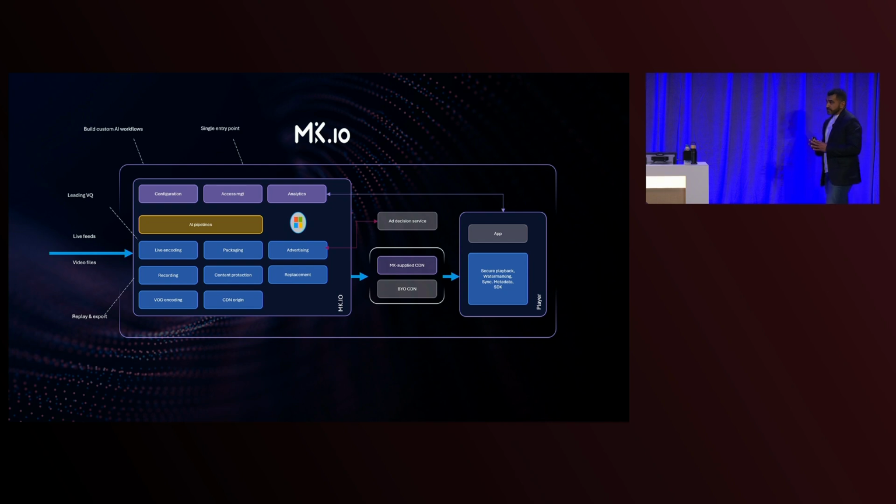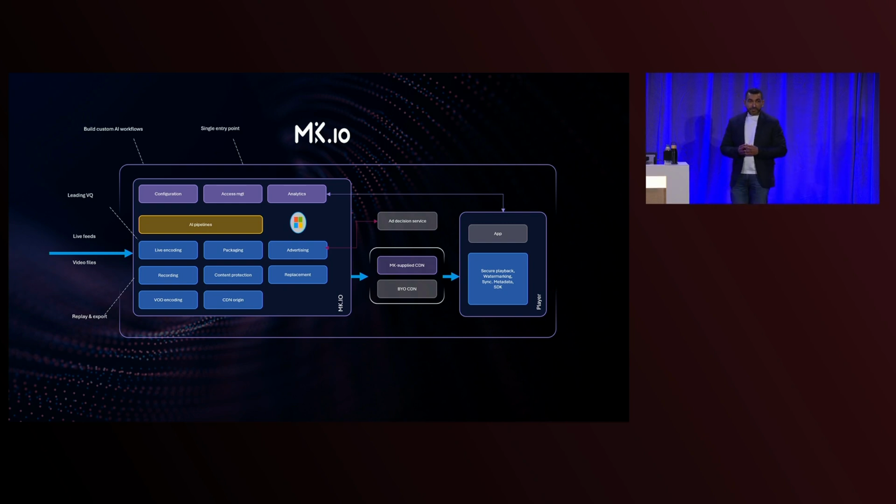And this is where the MK.io AI pipeline comes in, an intelligent engine for video workflows. As content flows through, the pipeline analyzes and enriches every second, from automatically detecting important moments to generating accurate speech transcripts and translating commentary for global audiences, to creating rich metadata for better search and recommendations, to tagging scenes and chapters, to powering accessibility with real-time captions and subtitles.